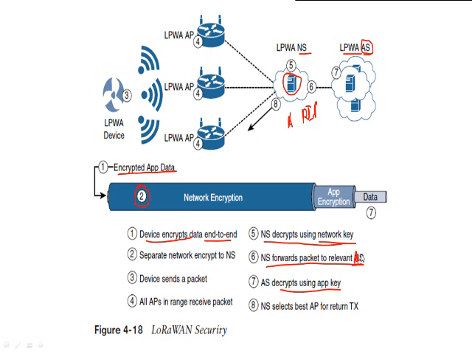At last, this network server is responsible for forwarding the packets to the application server, and then the application server uses the application key in order to decrypt the data. So two times encryption and two times decryption will happen inside a LoRaWAN. That's why LoRaWAN is again more secure.